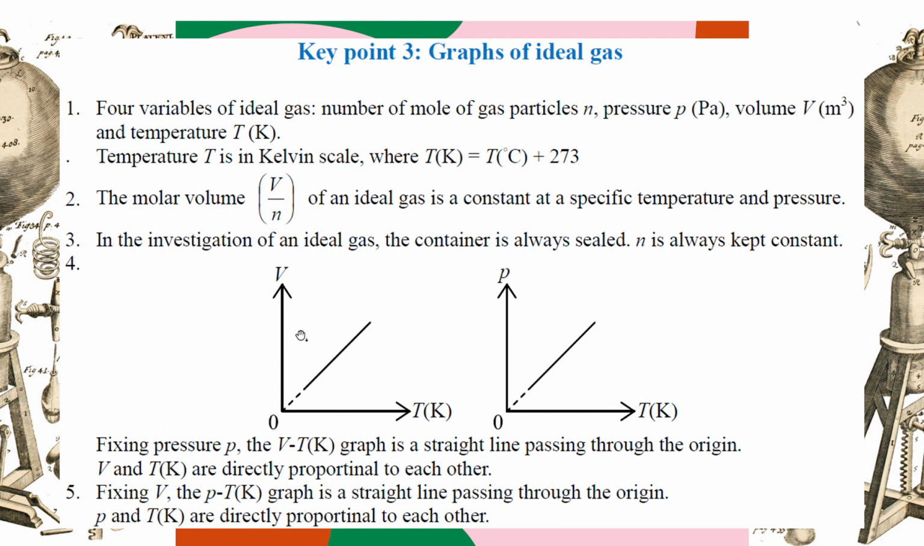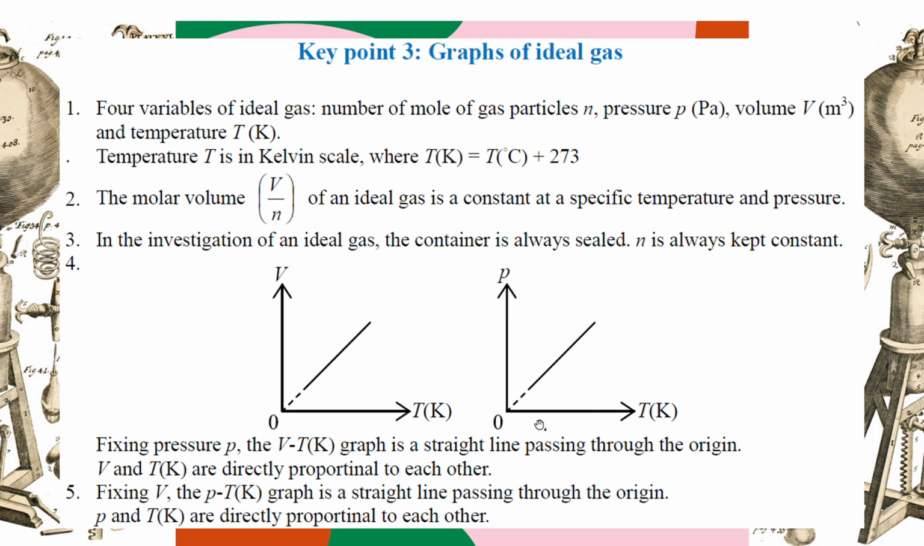For example, for these two graphs, for the first one, we fix the pressure. Pressure is fixed, and then we change the temperature and observe how the volume of the gas changes. We find out it is a straight line passing through the origin. Temperature increases, the gas expands, by expanding in a straight line also passing through the origin. So we can say they are directly proportional to each other.